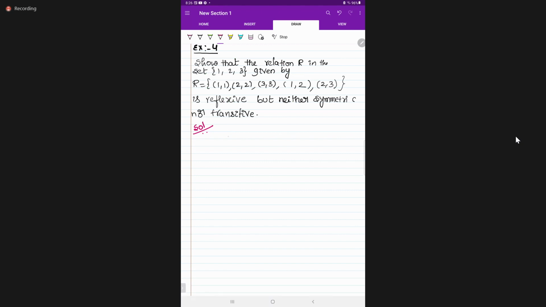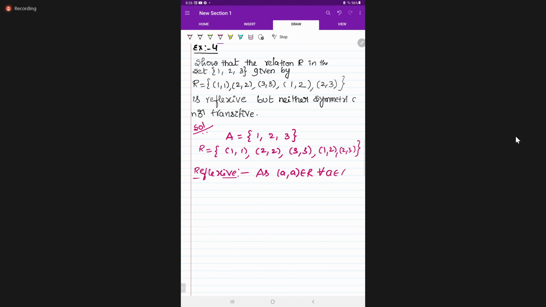Given set A is equal to {1, 2, 3}. Students, respond, is my voice clear? Reflexive means (a, a) belongs to R for all a belonging to set A. So (1, 1), (2, 2), (3, 3) belong to the given R. Yes, reflexive. Therefore R is reflexive.